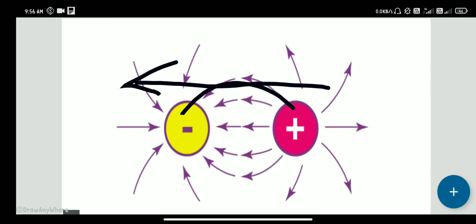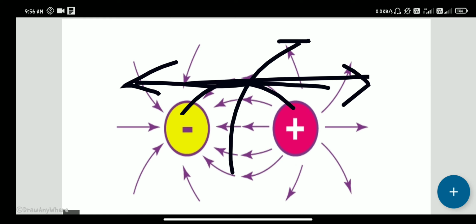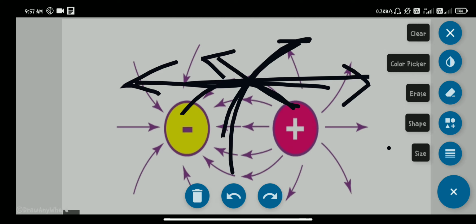At a single point, it does not give two tangents, so it does not give two directions at a point. It gives only one direction at a point. This is the third property, that is, any force does not have two directions at a single point. So these are some properties of electric charges. Let's discuss another things.